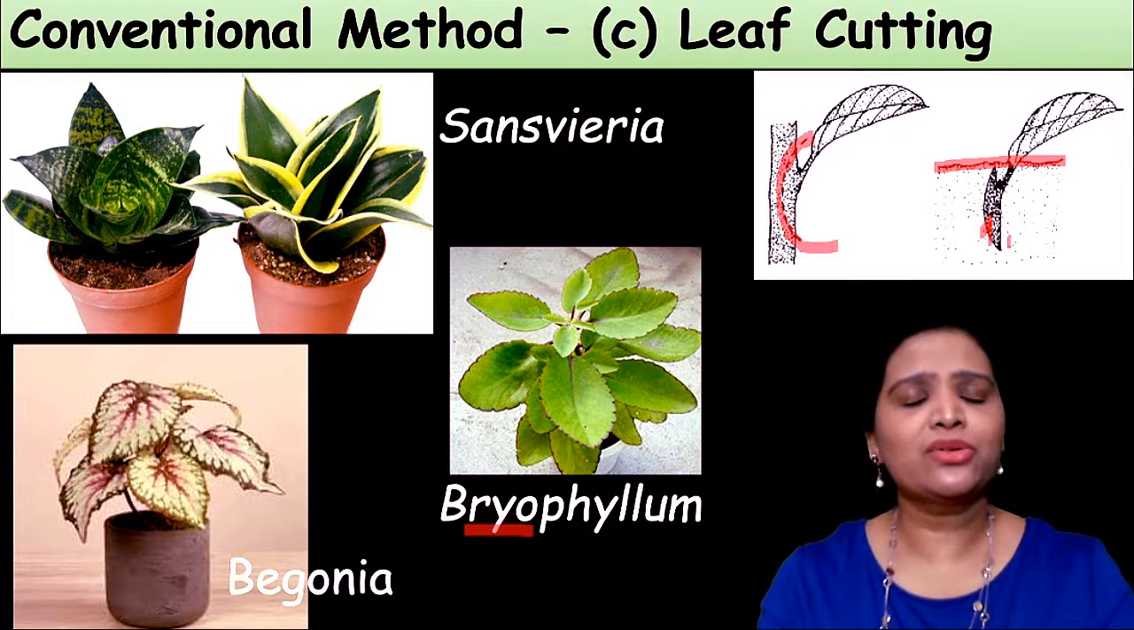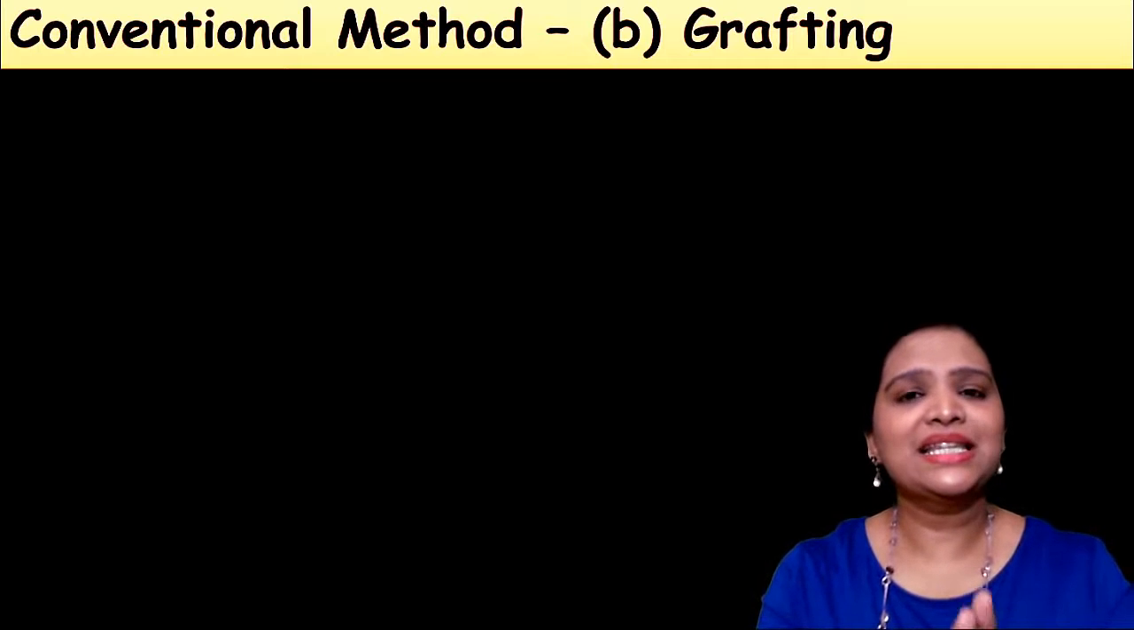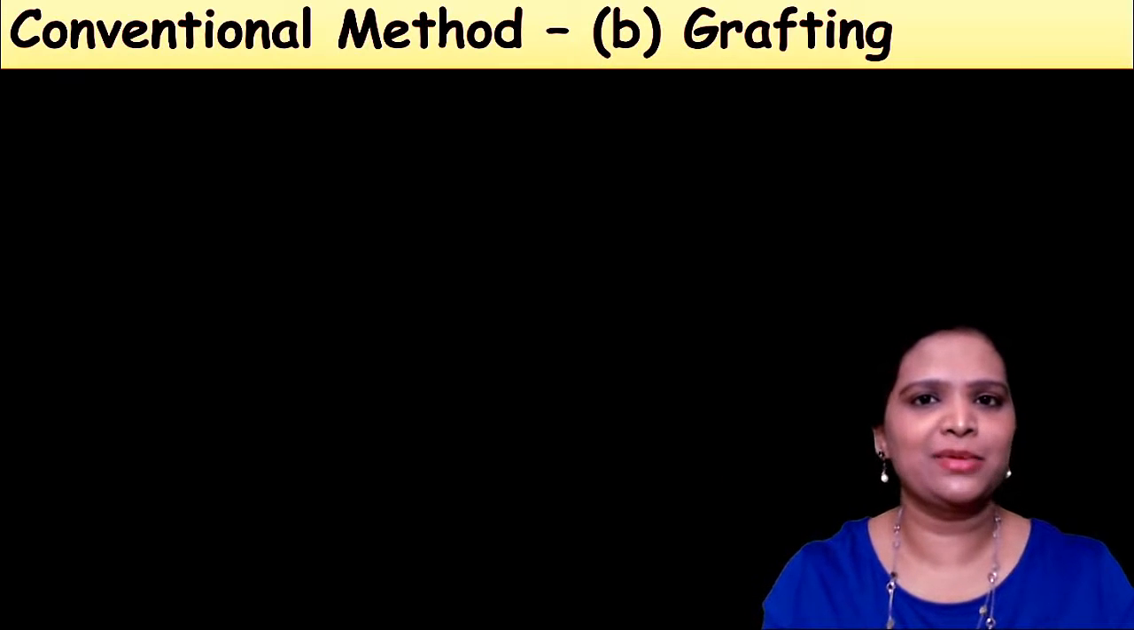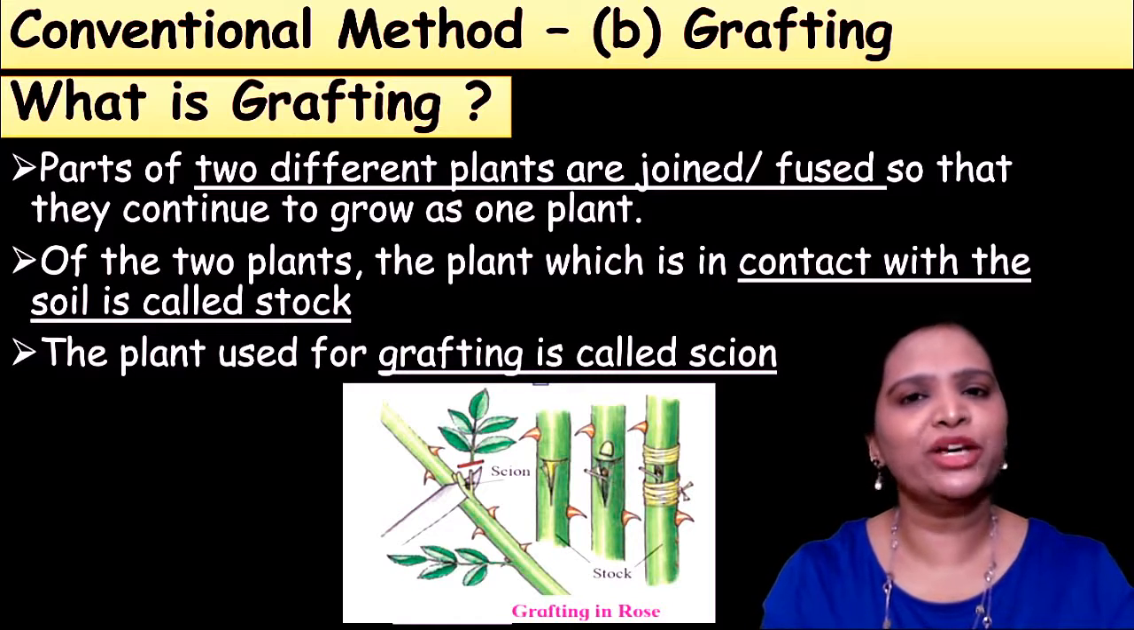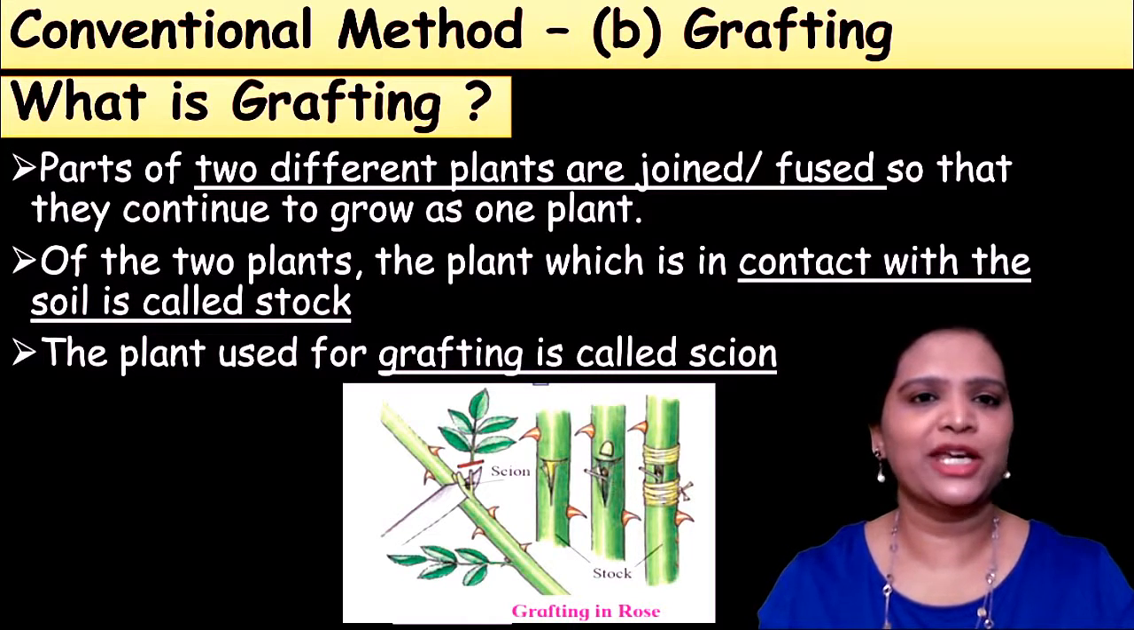Why are these called artificial methods of propagation? Because these methods do not occur naturally in plants. No plant will cut its own part and fix it in another place, right? Here a human is involved. Man is doing all this work. That's why it's called artificial vegetative propagation.